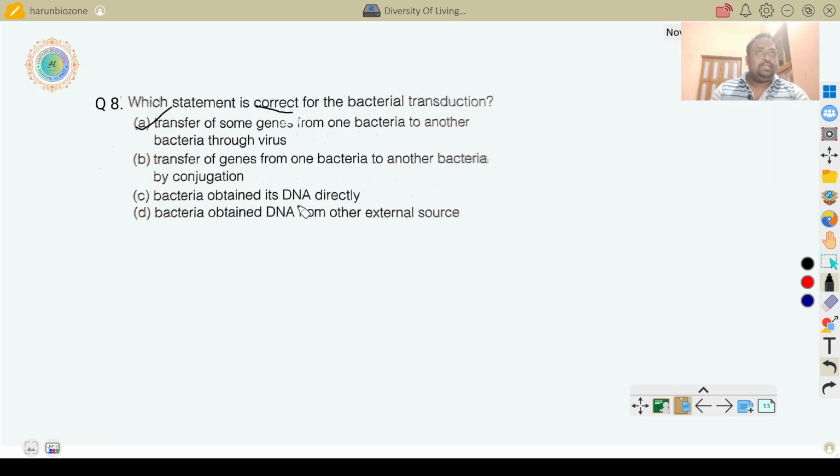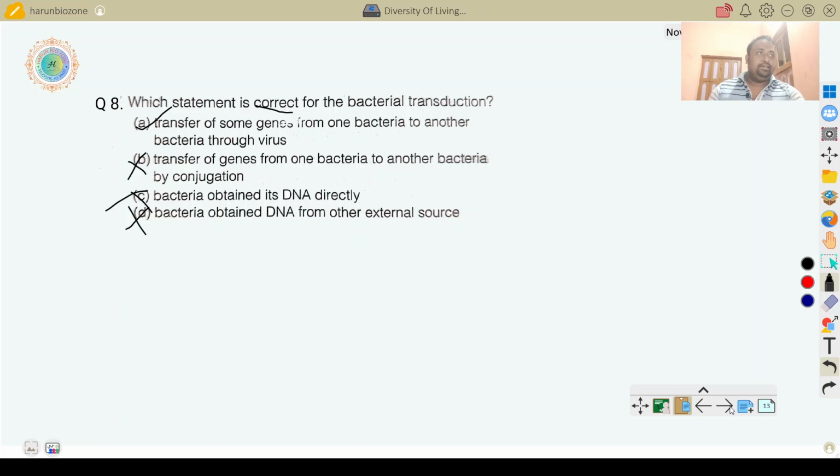Bacteria obtained its DNA directly? Not. It is false. It is also wrong. Bacteria obtained DNA from other external source, but that is not right. Okay, these three options are incorrect, and only this one is the correct answer.